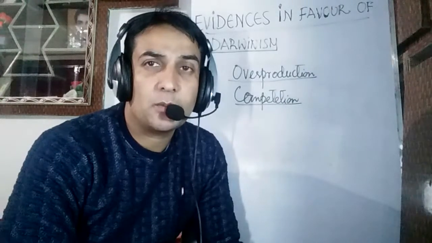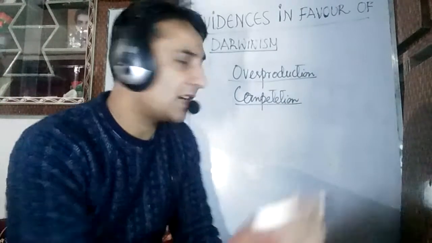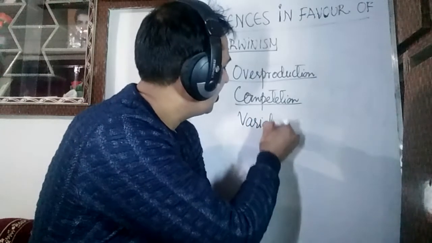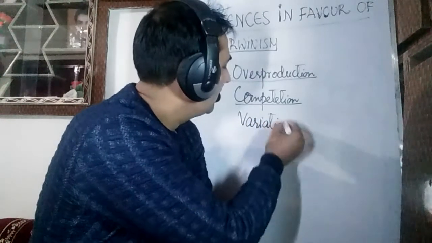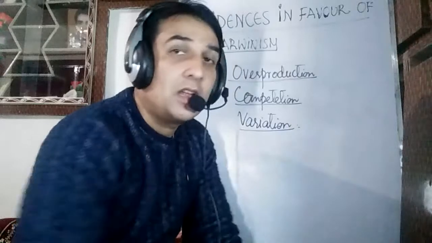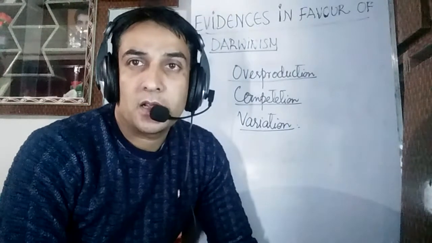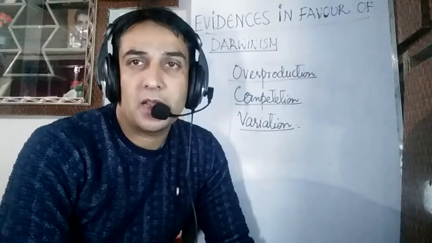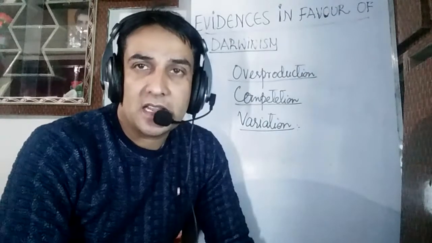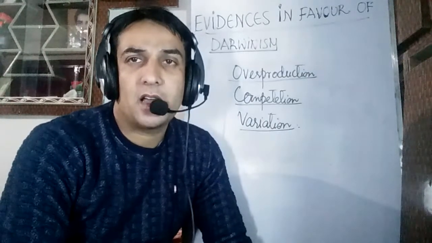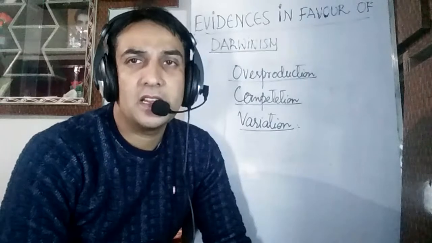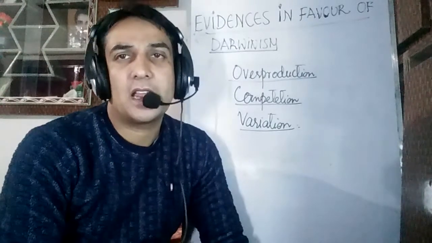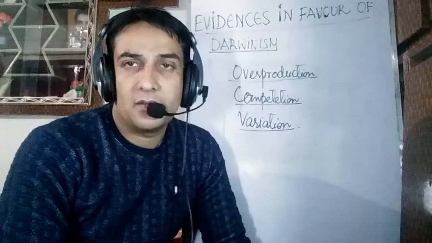Now there's a third point in the Darwinian concept, that is variation. The variations are so abundant in living organisms that no two living organisms are exactly the same in terms of their genetic makeup. As discussed by Darwin, no two organisms are alike in terms of variations.